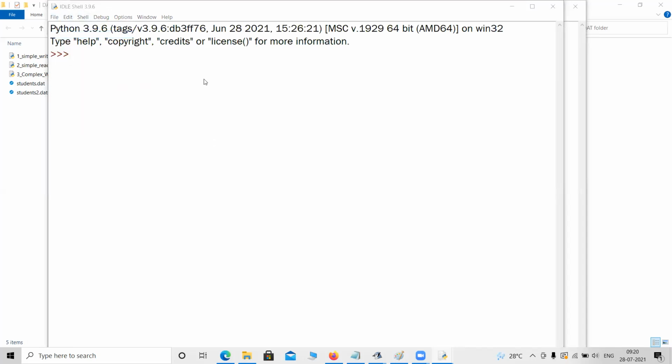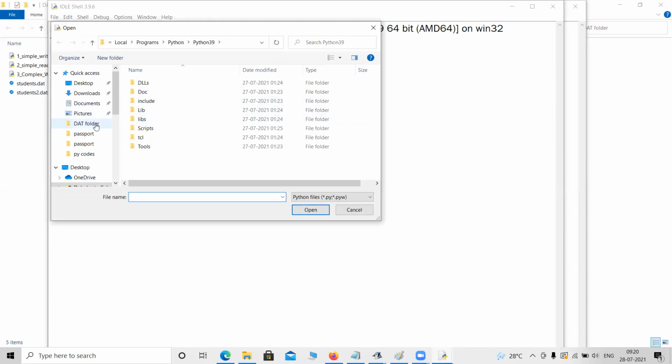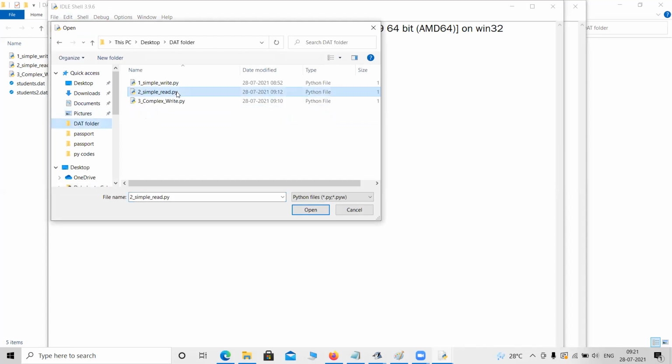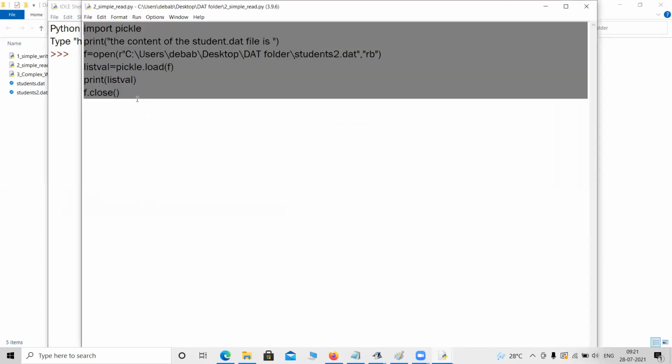I have to copy that folder. Let me copy this simple read file.